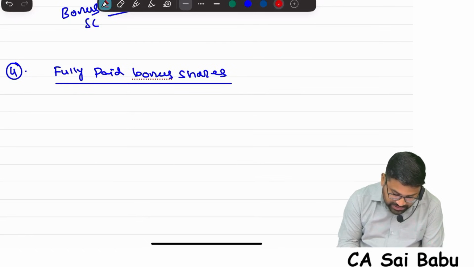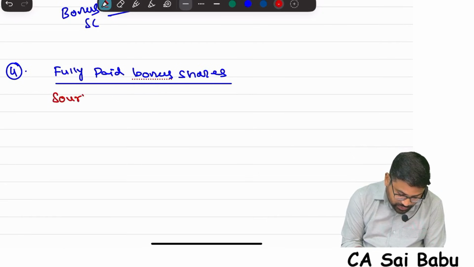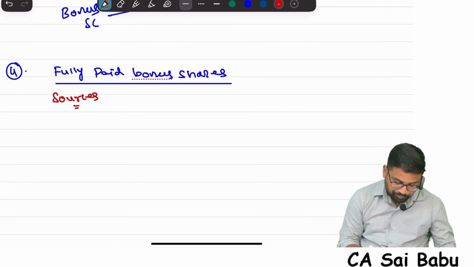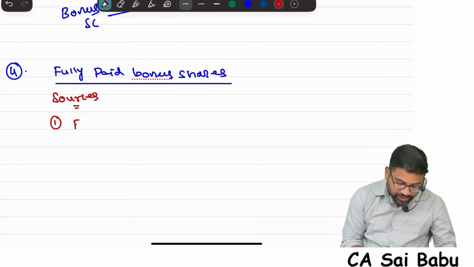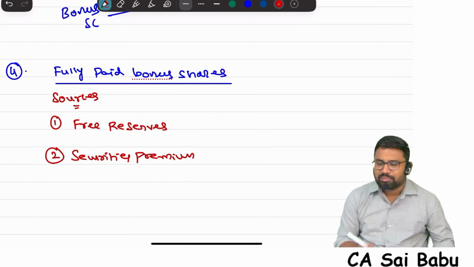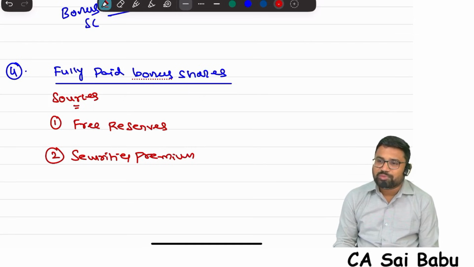Sir, what sources can they use? Three sources, sir. Three sources can be used. First one, sir, free reserves. Company can use free reserves. Second, securities premium. Company can use securities premium. Can the company use securities premium for fully paid bonus shares?